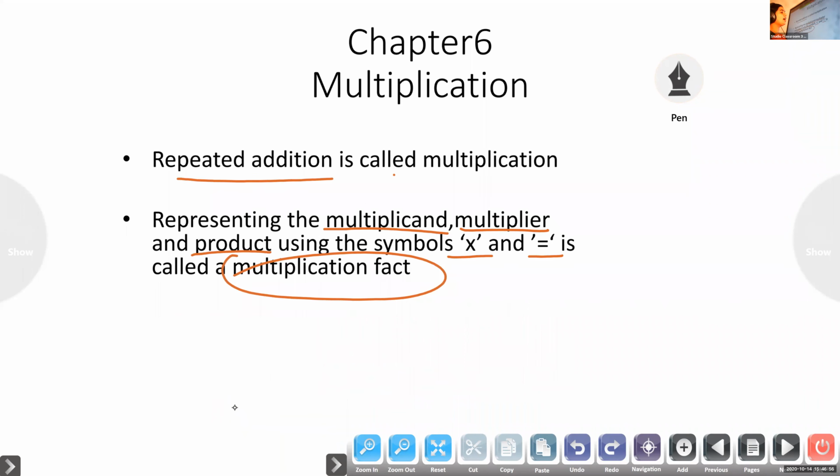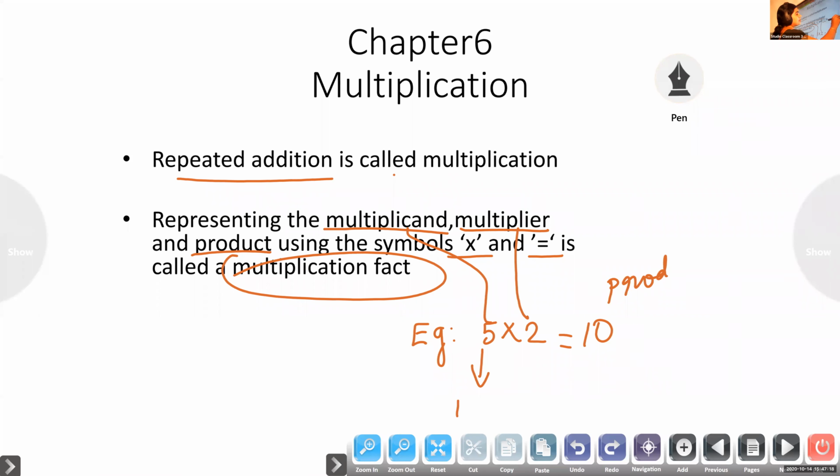For example, 5 2's equal to 10. Here 5 is the multiplicand, 2 is the multiplier, and 10 is the product.